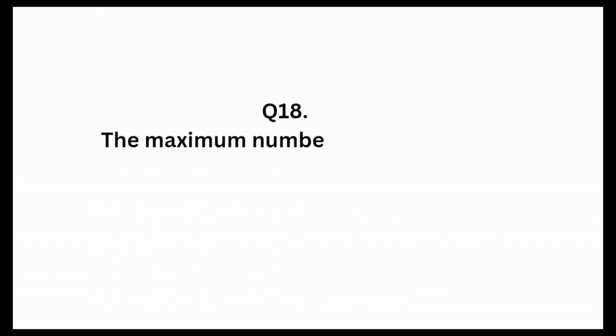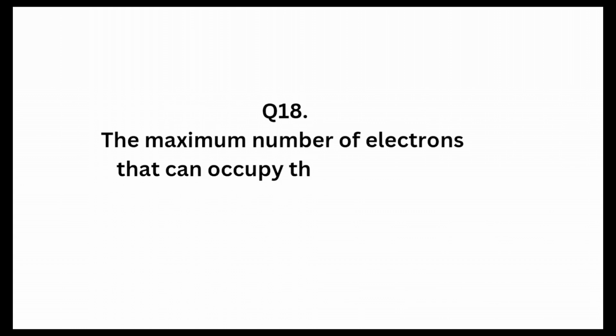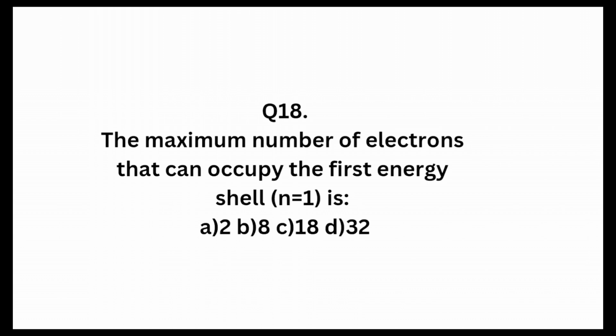When n is equal to 4, 2 times 4 squared is 32 electrons. When n is equal to 5, 2 times 5 squared is 50 electrons. Choice A is the best answer. For n equal to 1, a maximum of 2 electrons can be accommodated in this shell.